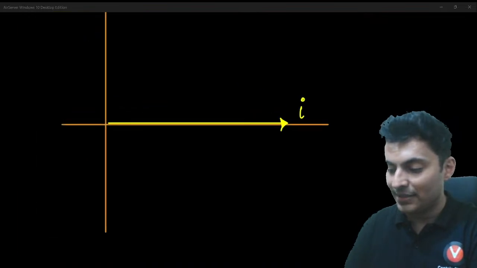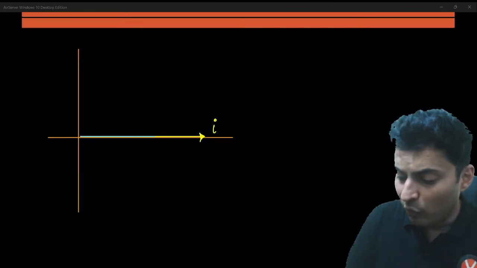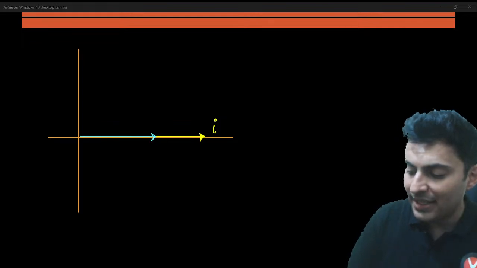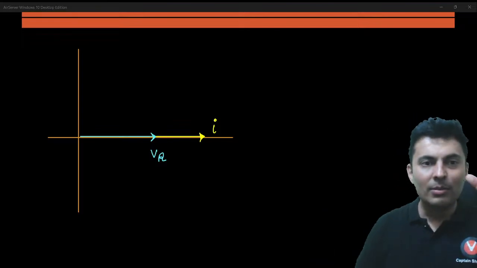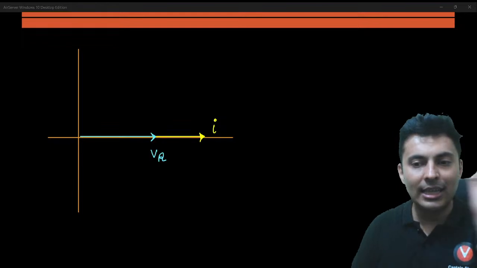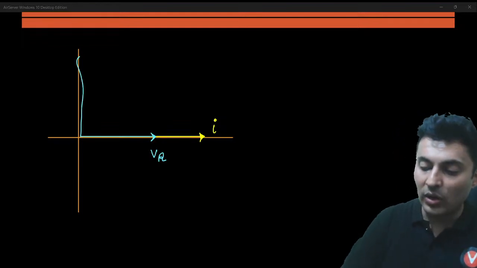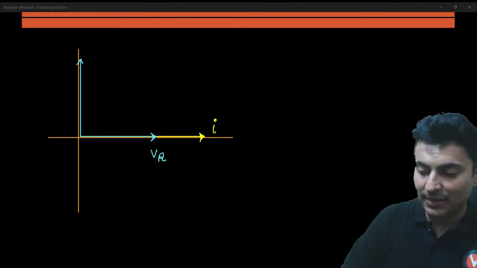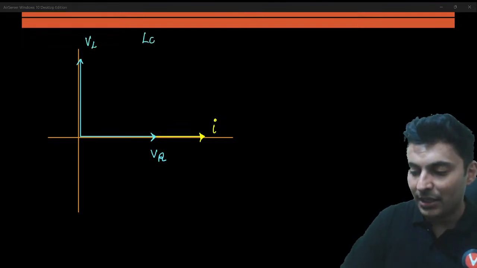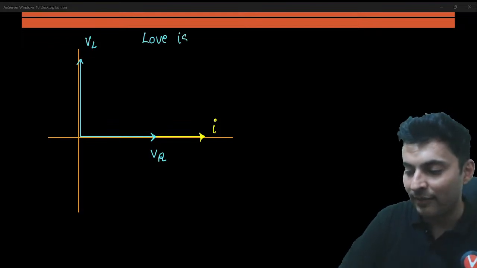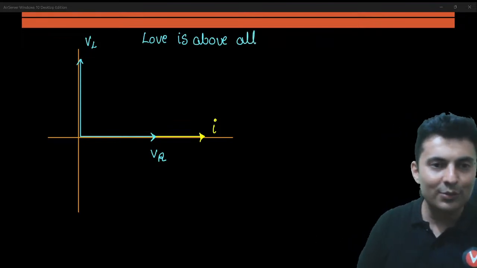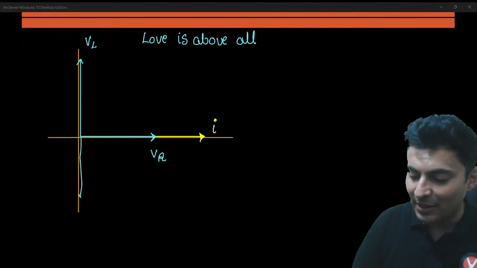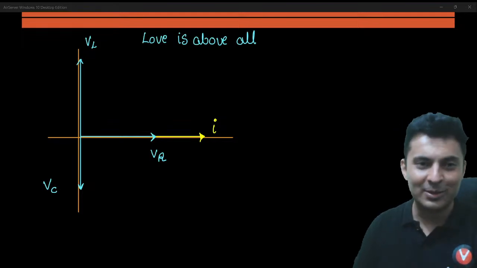Now let's talk about the voltages. For a resistor, the voltage and the current are in the same phase. So voltage across the resistor is always in line with the current. Now remember the phrase, love is above all. So voltage across the inductor, VL, is on the top. Naturally, who is left? Obviously, the voltage across the capacitor. So VC is always below.